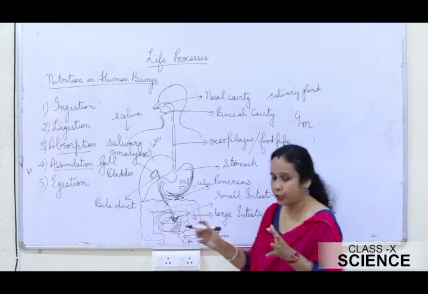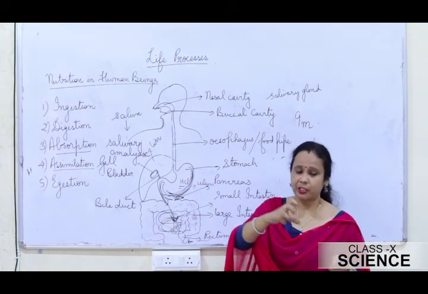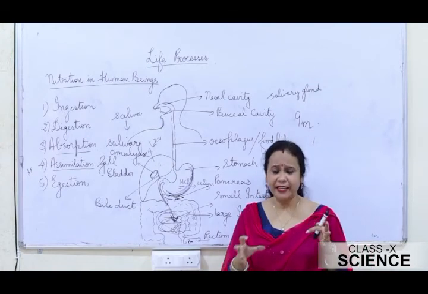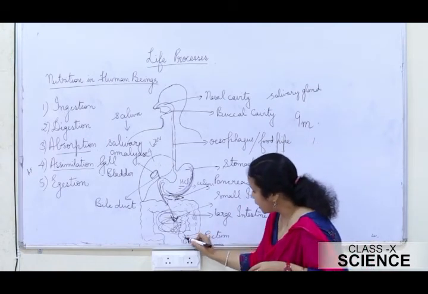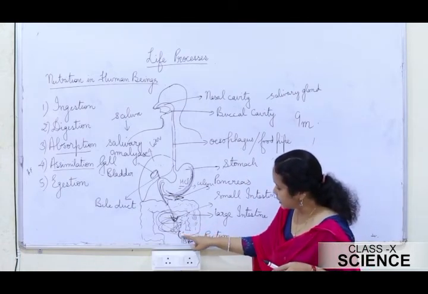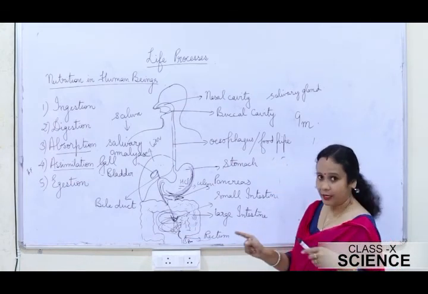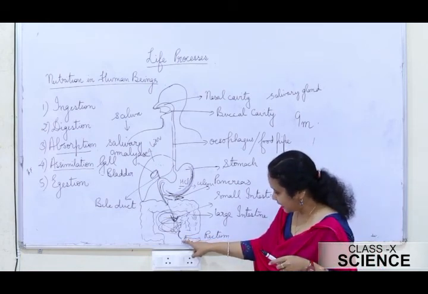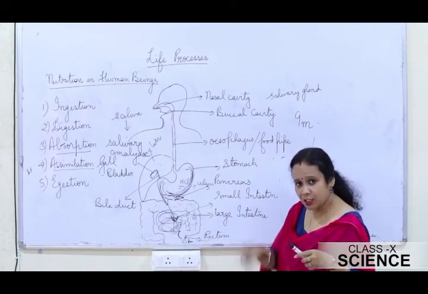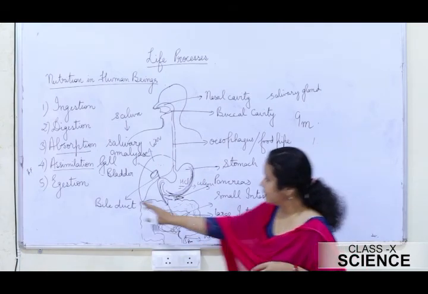This is the large intestine, a broader tube. Once the food passes to the large intestine, the walls of the large intestine start absorbing the water from the food, as a result of which the food becomes solid in nature. Then the last part of the large intestine is known as the rectum. Here the undigested food is accumulated for a short time, and when you go to the toilet, the undigested food is expelled out of your body through the anus in the form of stool or feces, and this process of expelling the feces from the body is known as egestion.